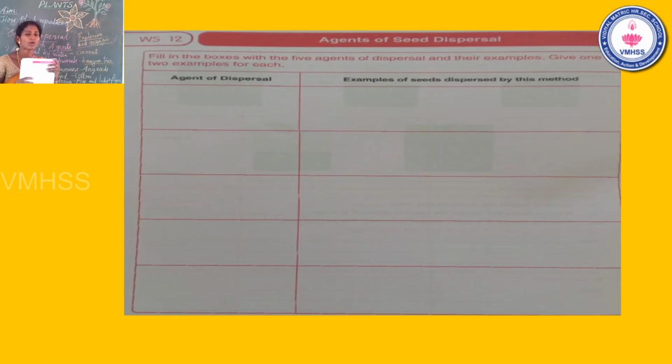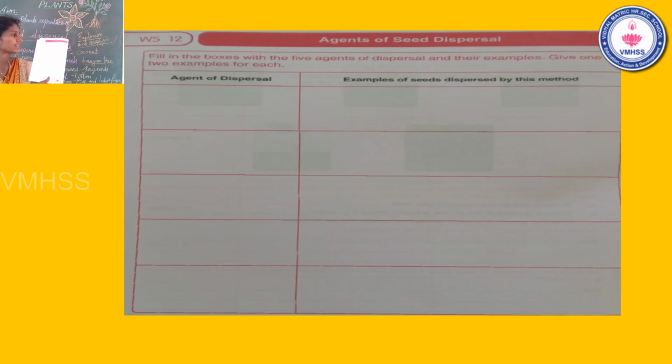You have already learned many examples. So think and write the correct answer in the column. You have to write 2 or 3 examples in the column.